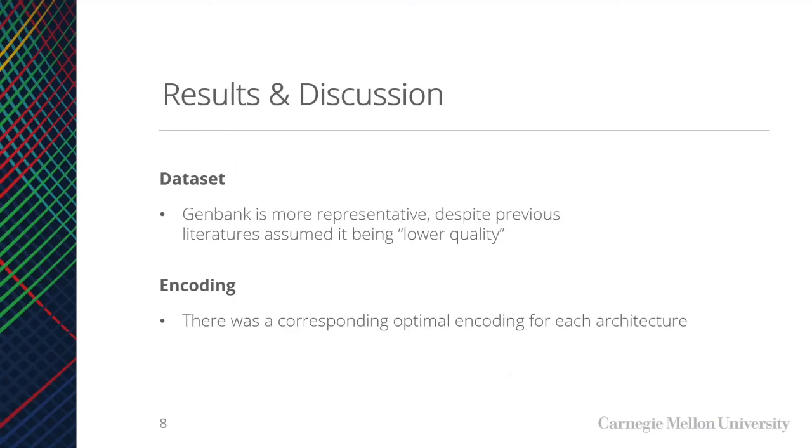We want to focus on the main findings of the research, and the following are those findings. 1, GenBank is more representative than RefSeq in taxonomic classification. And 2, each model architecture has a corresponding optimal encoding.